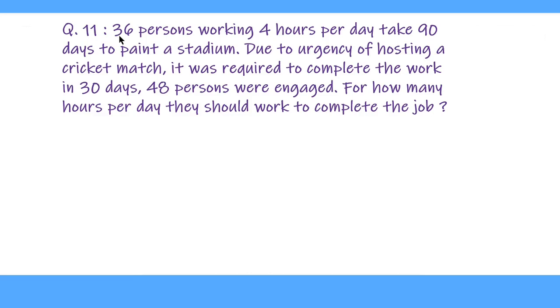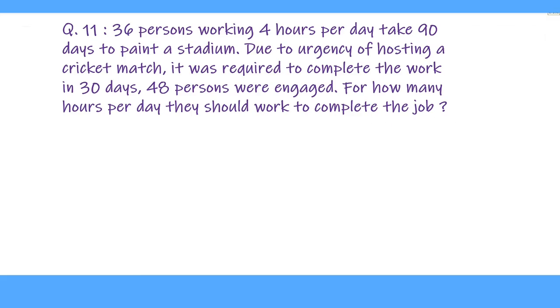The question is: 36 persons working 4 hours per day take 90 days to paint a stadium. Due to urgency of hosting a cricket match, it was required to complete the work in 30 days. 48 persons were engaged. For how many hours per day they should work to complete the job?